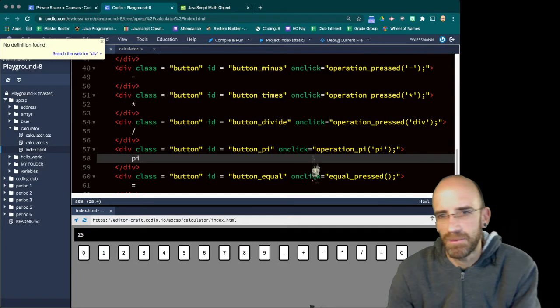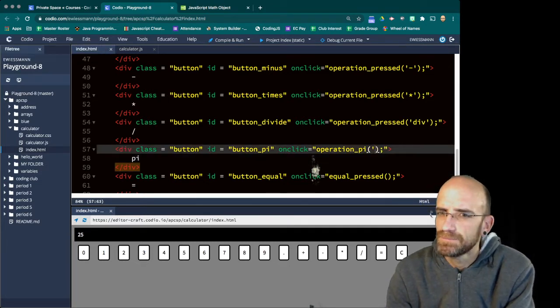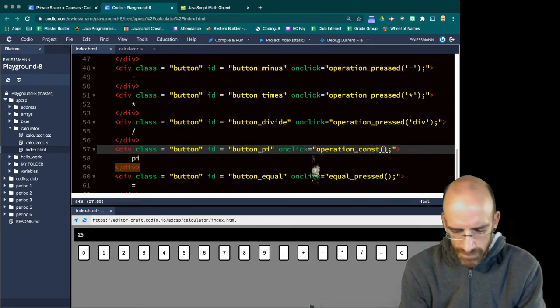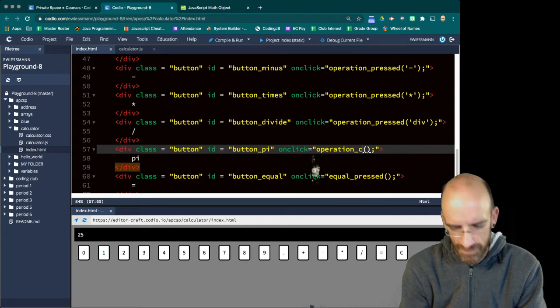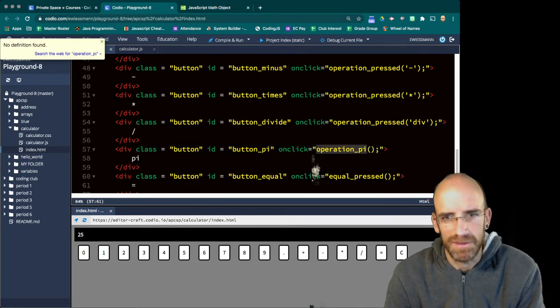Oh, sorry, operation pi doesn't need to take any arguments. Actually, you know what? I'm going to call it operation constant. I'm going to pass in... No, there's not enough constants. I'll just call it operation pi. There's so many ways you can go with this.